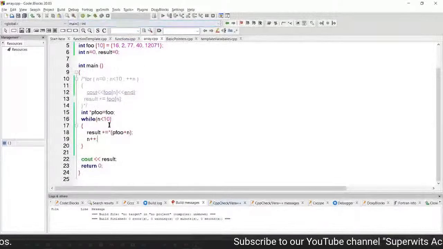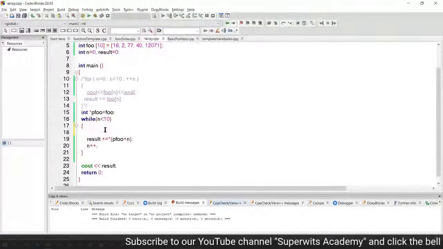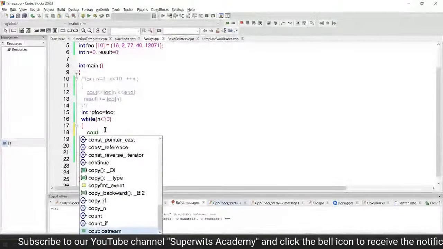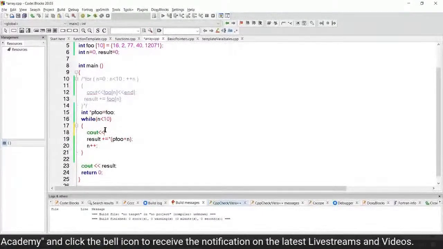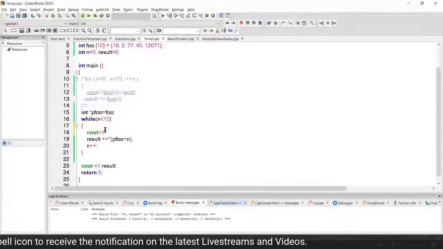So here, just to give you more gist, cout and then dereferencing. Let's say I'm going to type in the value and their address as well.